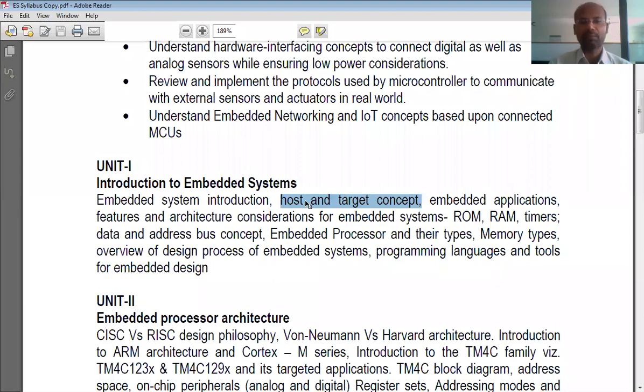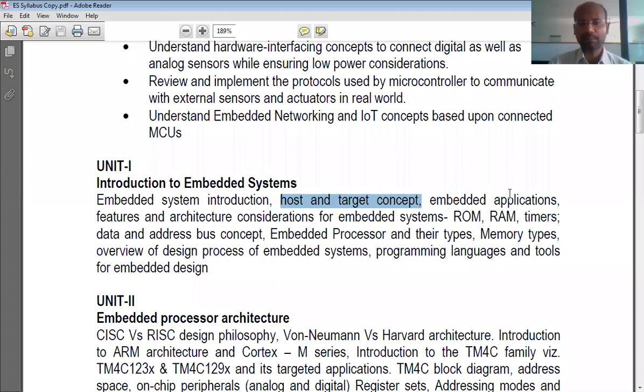So we take the help of a computer, write the program in high level language, convert that into low level language, and upload that program into the microcontroller. Once it is done, you can carry the microcontroller anywhere. It is a portable device, and you can get that functionality. That is the idea of host and target devices.